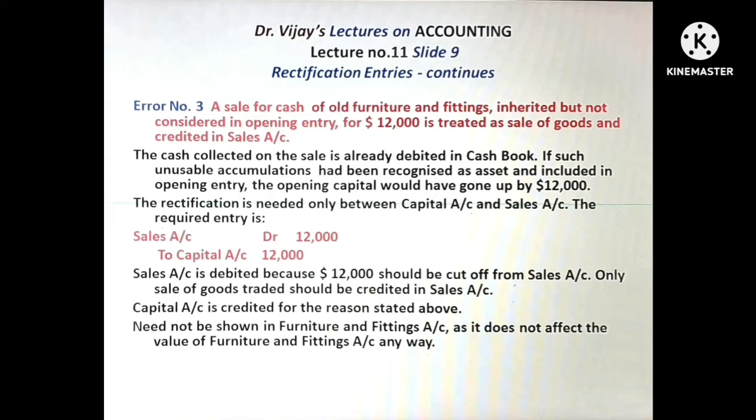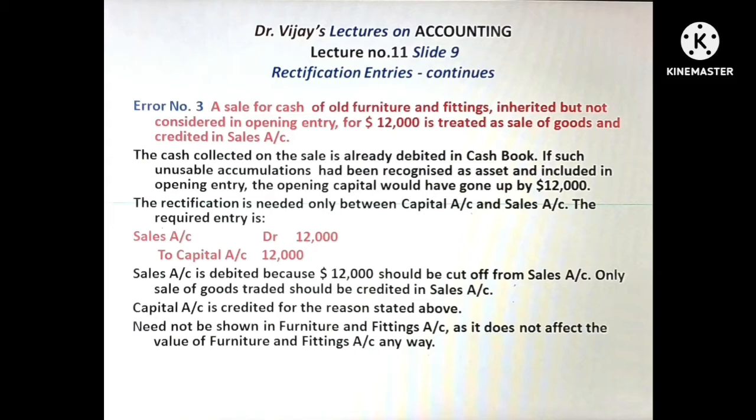Error number 3. A sale of furniture and fittings inherited but not considered in the opening entry for $12,000 is treated as sale of goods and credited in sales account. The cash collected on the sale is already debited in cash book. If such unusable accumulations had been recognized as asset and included in the opening entry, the opening capital would have gone up by $12,000. The rectification is needed only between capital account and sales account. The required entry is sales account debtor to capital account $12,000.